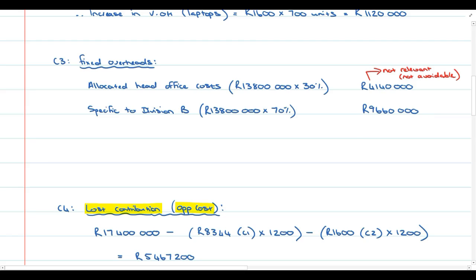So this overhead that specifically relates to Division B, part of this fixed overhead will be saved. So part of it is avoidable. If they discontinue producing desktop computers, they will save 2.8 million rand in fixed overheads that specifically relate to Division B. Then the balance is obviously not avoidable.